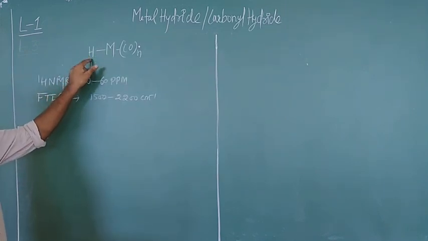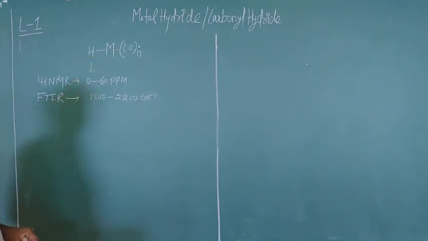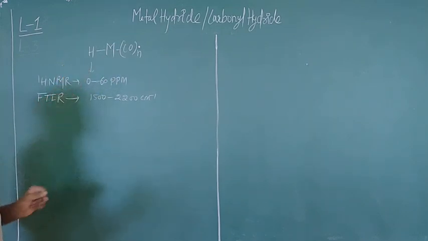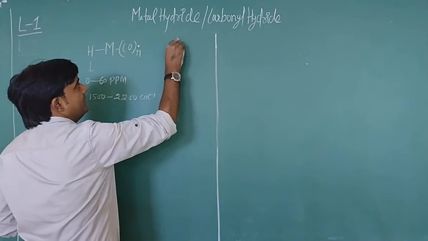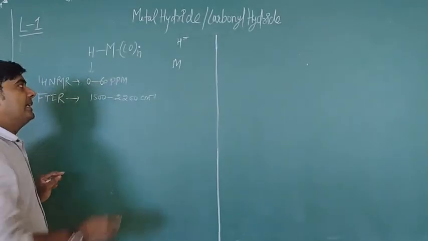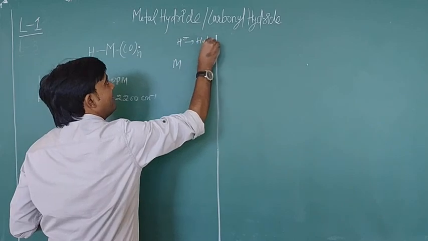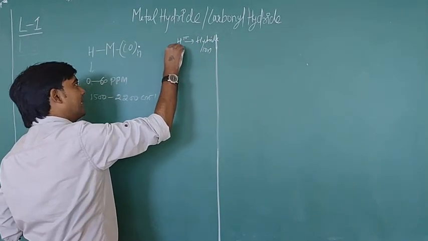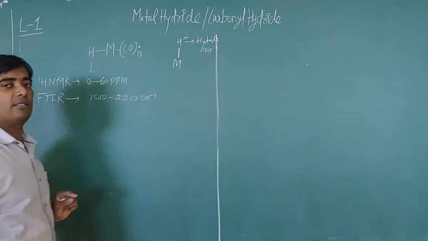This is a simple hydride ion with a lone pair, and when this hydride ion is directly attached with the metal, the complex is a metal hydride complex.